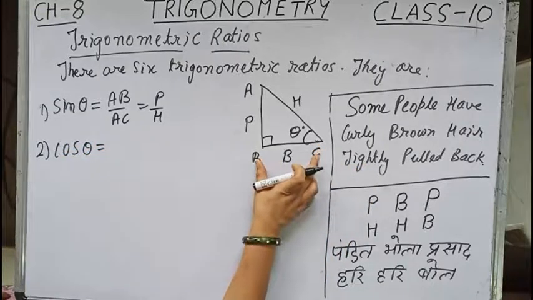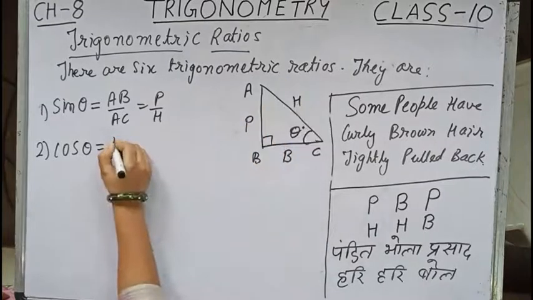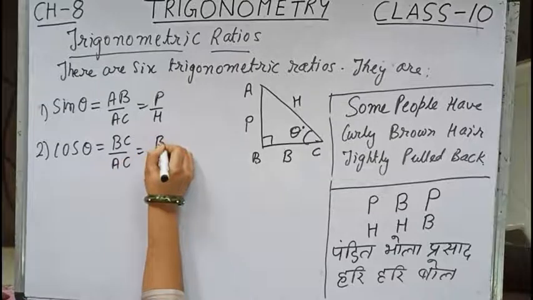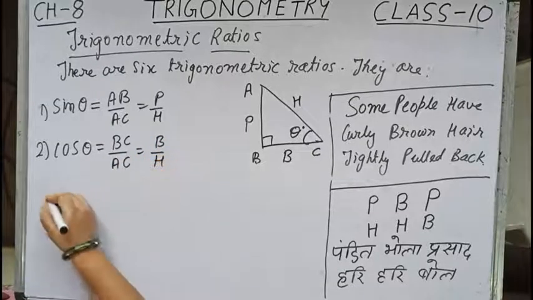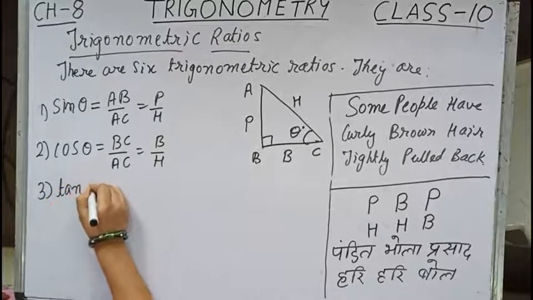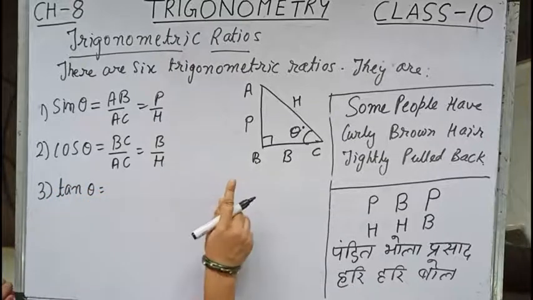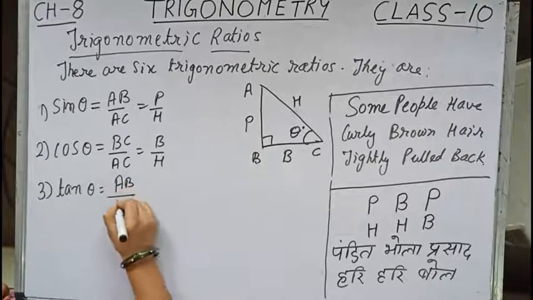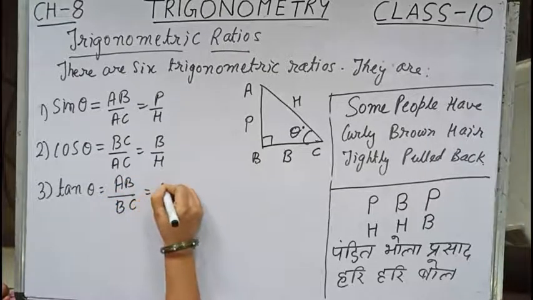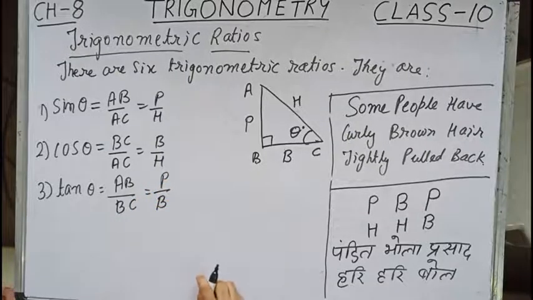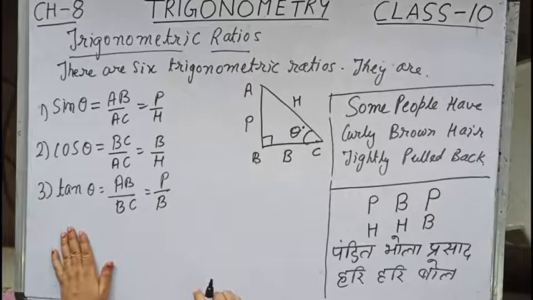So cos theta is base by hypotenuse. So we can write over here BC by AC. So this will be equals to B by H. Number 3 is tan theta. So tan theta equals to perpendicular by base. So over here AB by BC and this is equals to P by B. I think children you understand.